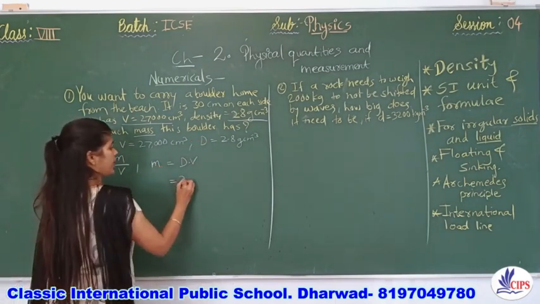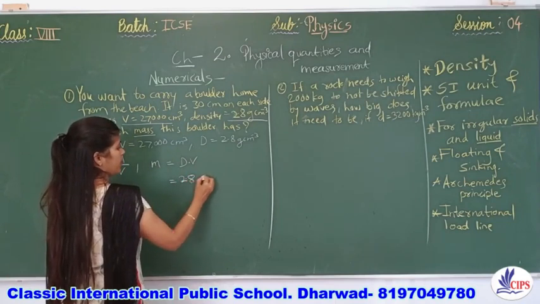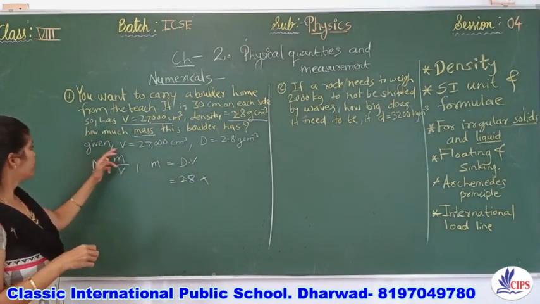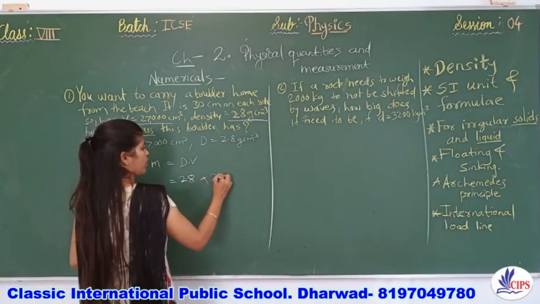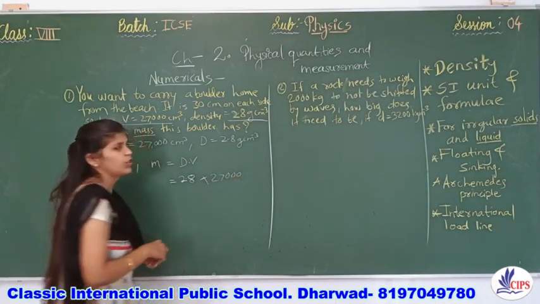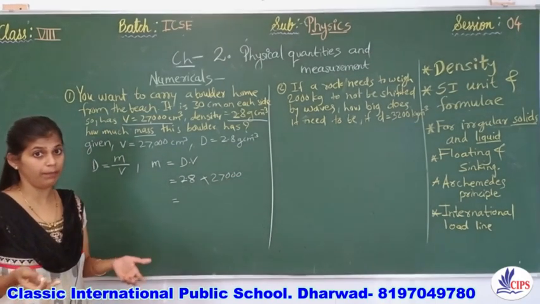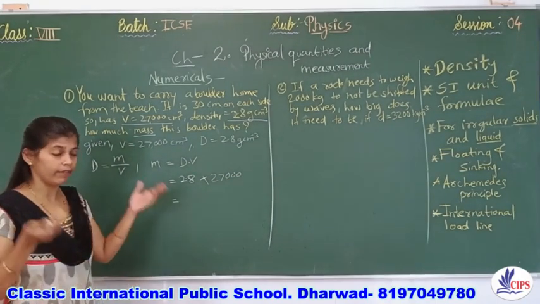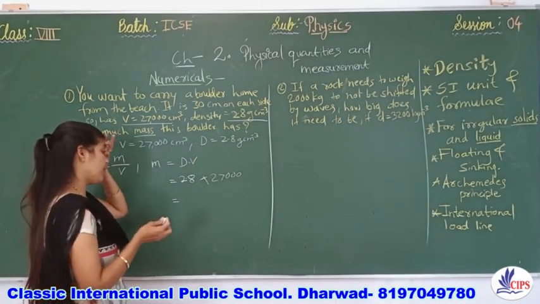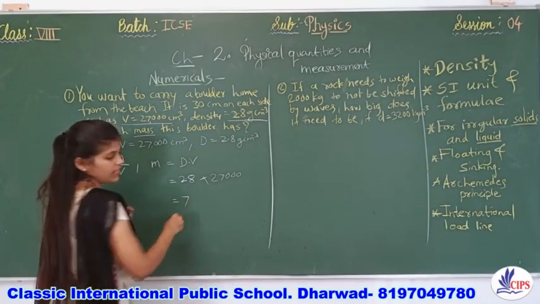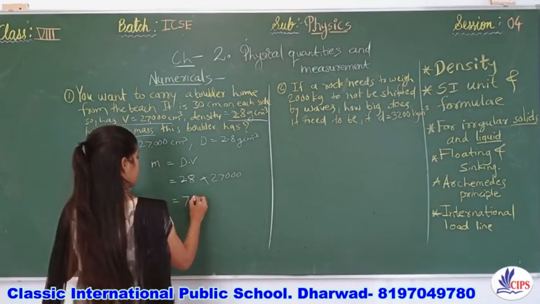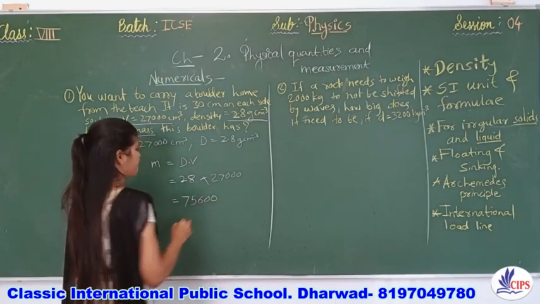Density is 2.8 into volume, they have mentioned 27,000 cubic centimeter. So if you know the table of 28, that will be very easy for you, and you will get the answer. I think 75,600.